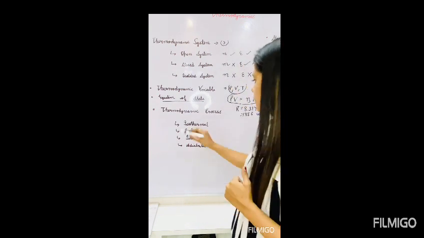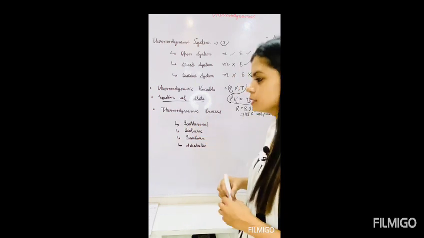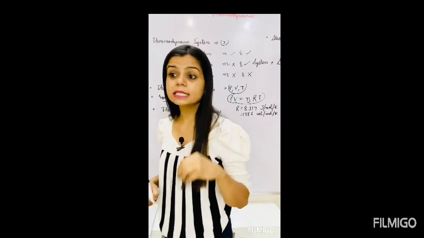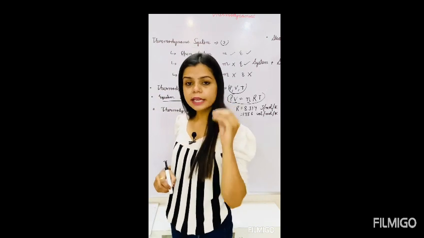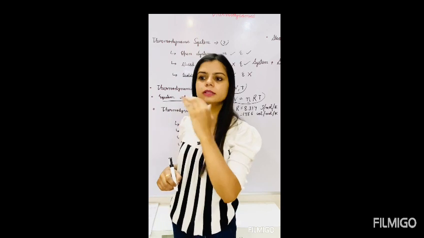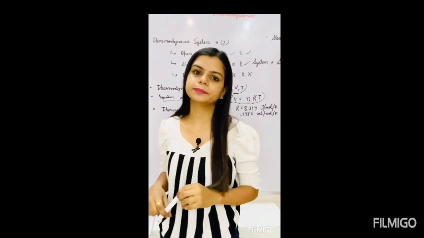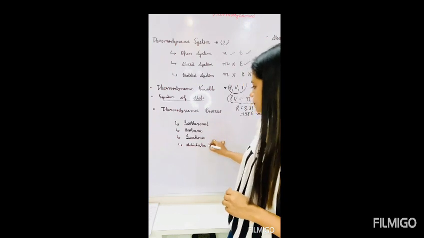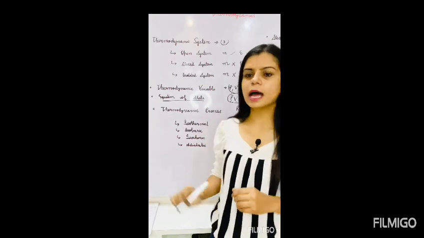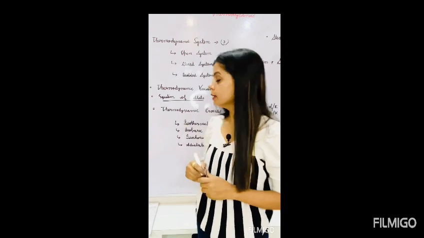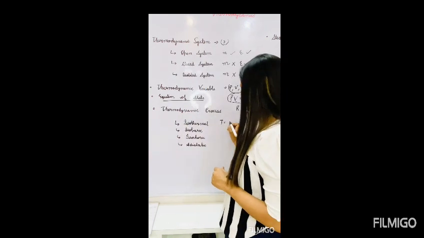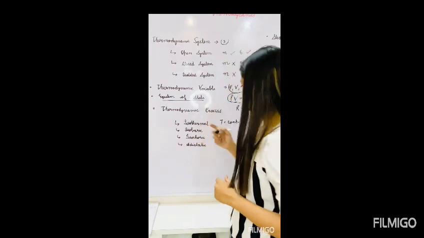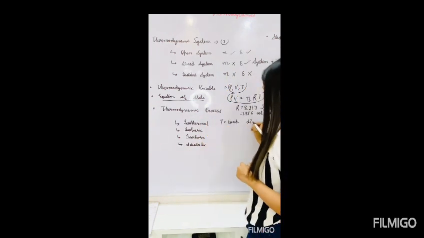Next we will discuss the thermodynamic process. What is the thermodynamic process? In the thermodynamic process, the system changes from one set of variables to another set of variables. There are four thermodynamic processes. First is the isothermal process. Isothermal process means the temperature will remain constant here. Temperature constant means change in temperature is 0.